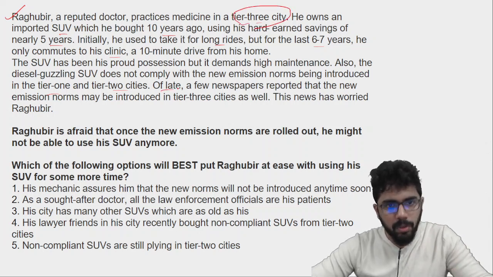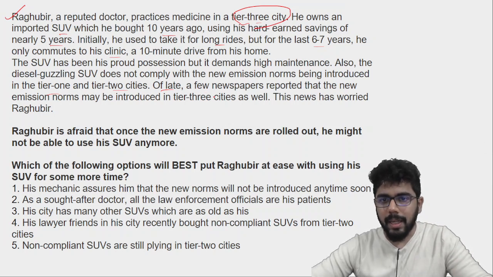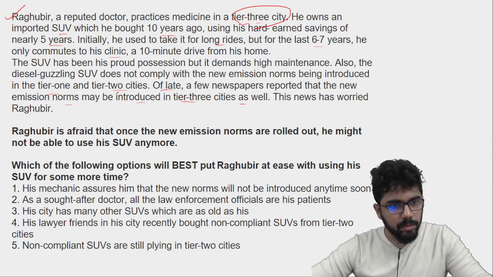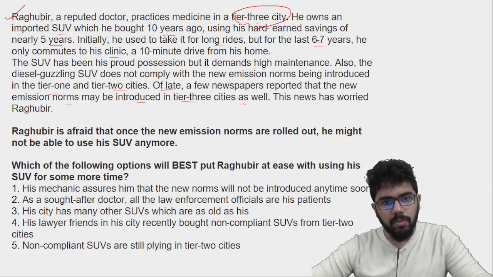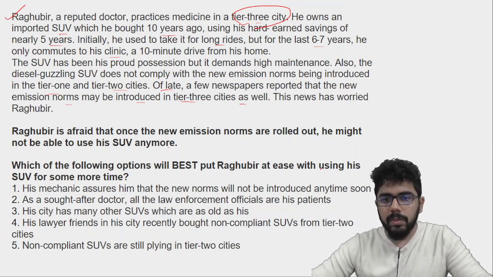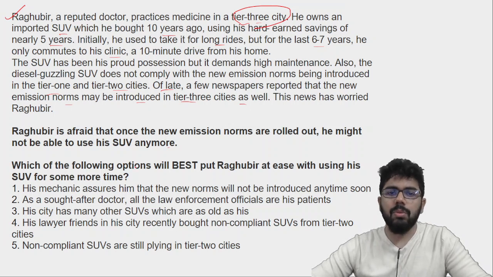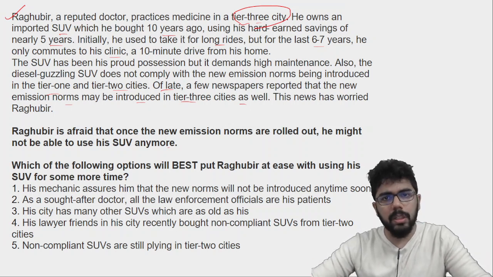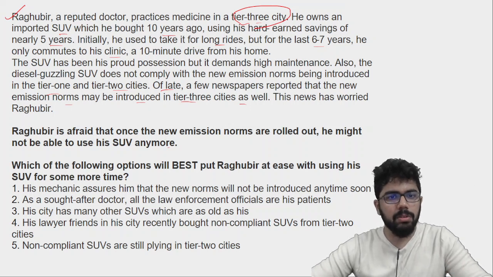Okay. Of late, a few newspapers reported that the new emission norms may be introduced in tier 3 cities as well. This news has worried Raghuveer. Okay. Now Raghuveer is afraid that once the new emission norms are rolled out, he might not be able to use his SUV anymore. Which of the following options will best put Raghuveer at ease with using his SUV for some more time? Quite simple सा context है, simple सा story है, and very easy to understand also.